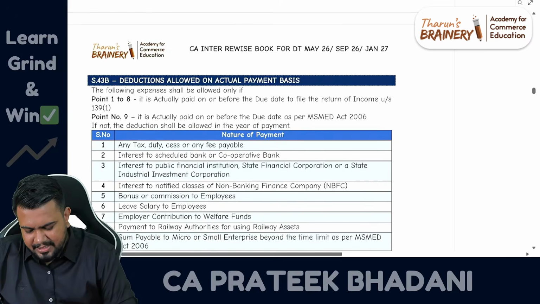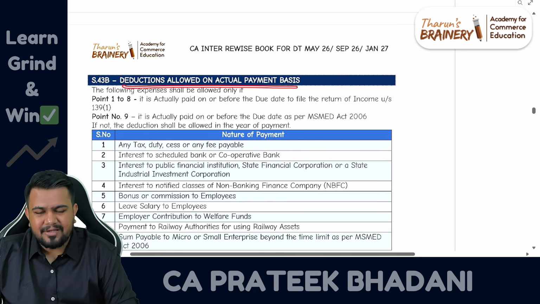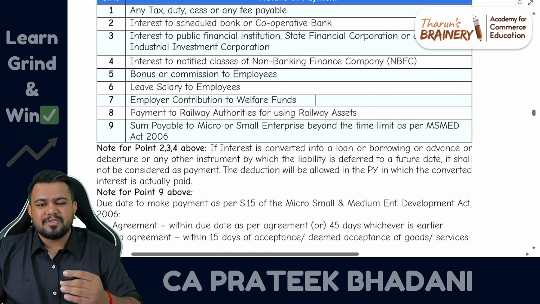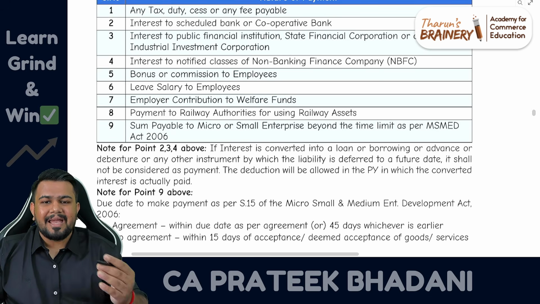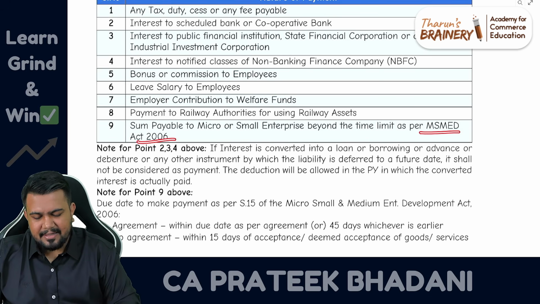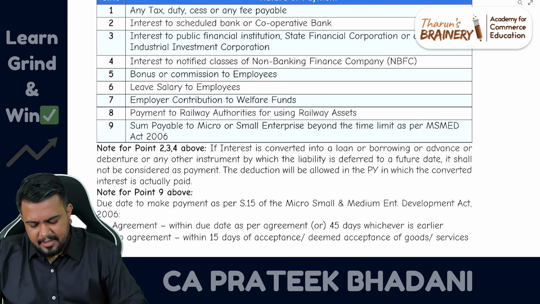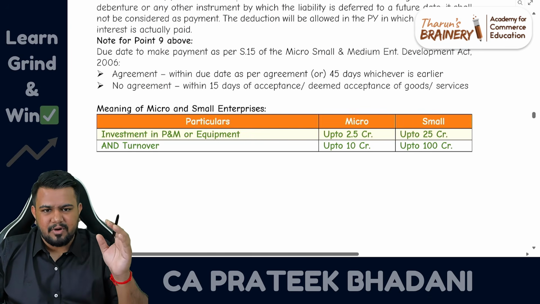Now let's come to section 43B, deduction on actual payment basis. We had discussed that if an amount is payable to a micro or small enterprise beyond the time limit as per the MSMED Act, then it is not allowed as a deduction during the previous year. Correct? Now there is a change in the meaning of micro enterprise and small enterprise.